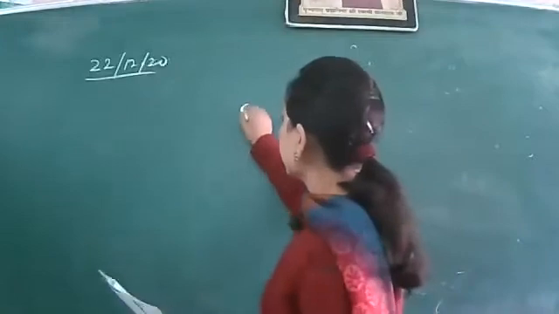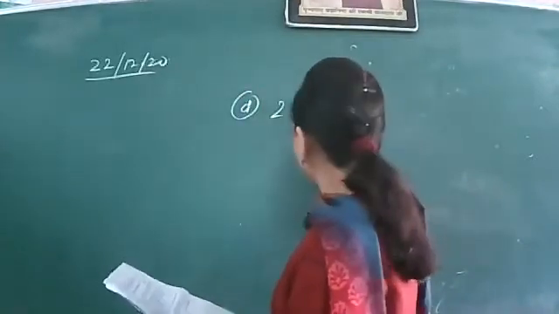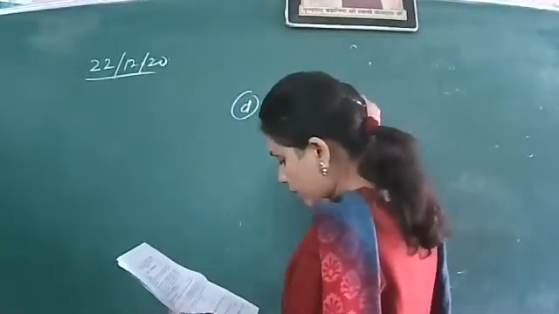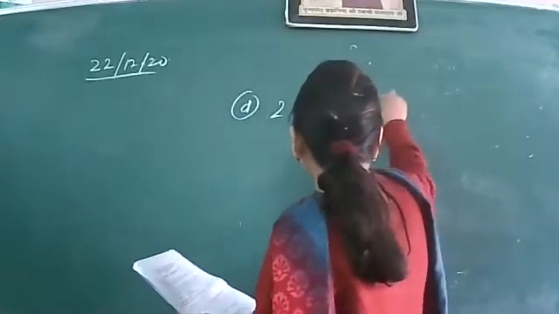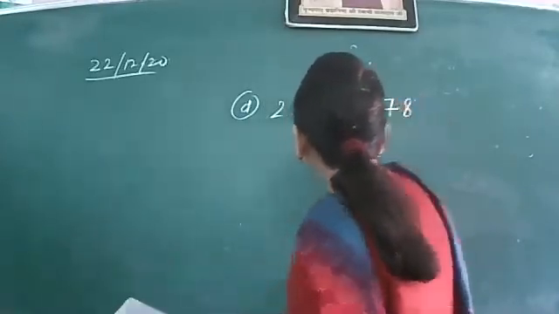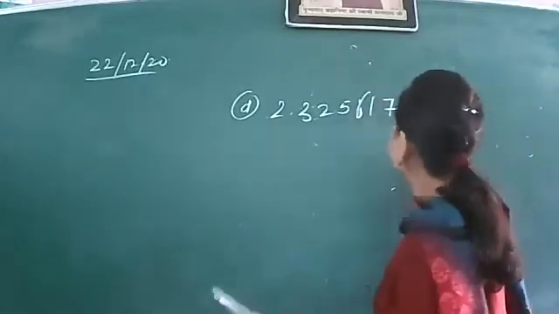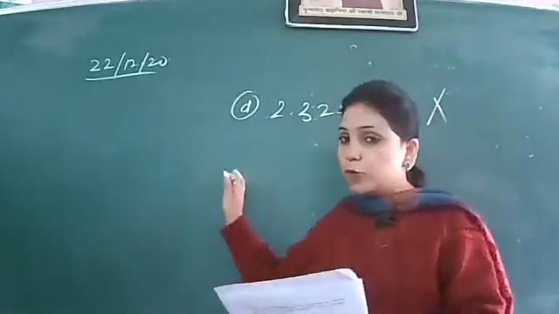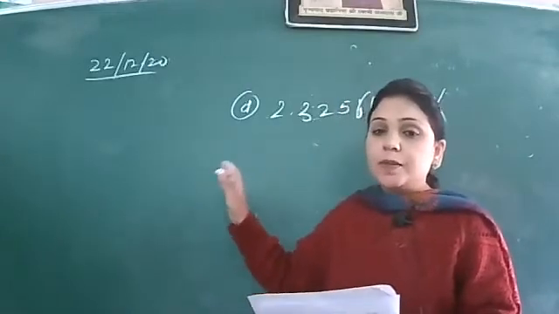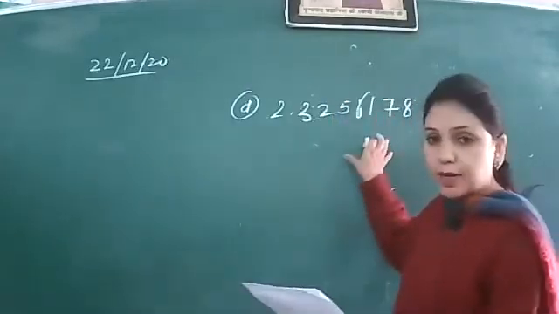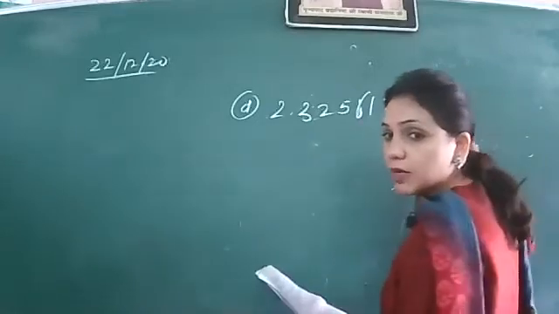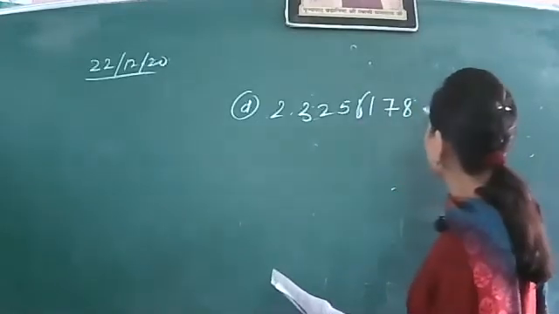So what are the students writing? Option D, 2.325, 6178. This you people were writing, and I have crossed it. Why have I crossed it? No doubt option D was the correct answer. But when you are putting the number like this, that means you are leaving the sign of so on. You are not putting the sign of so on.